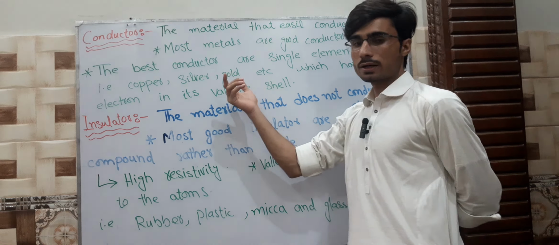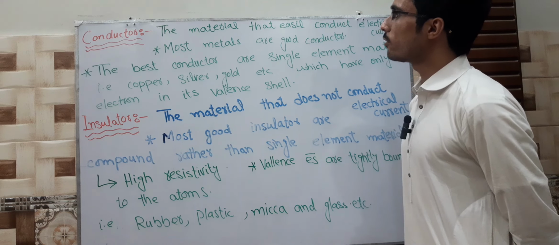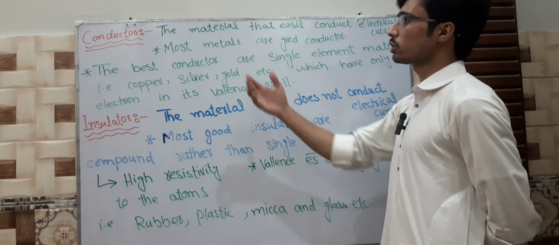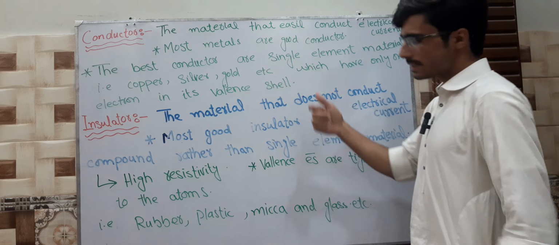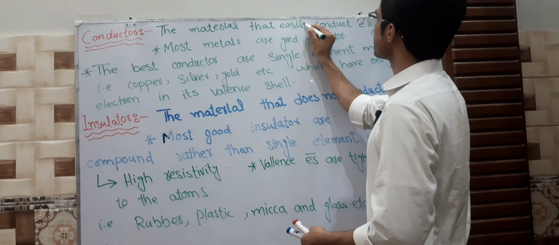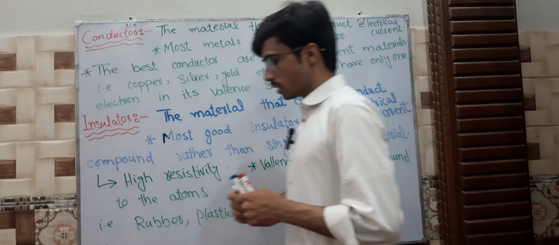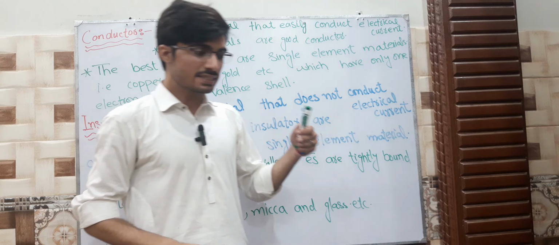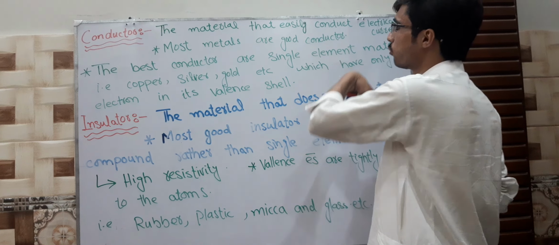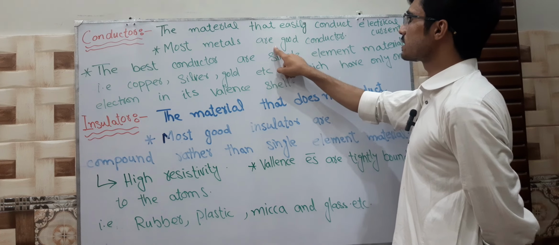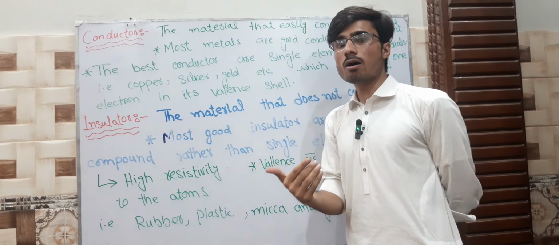First we are going to describe the conductor. How can we define the word conductor? The material that easily conducts electrical current, that material in which electricity can flow, we call it a conductor. Mostly metals are good conductors. There are a lot of metals that are conductors.